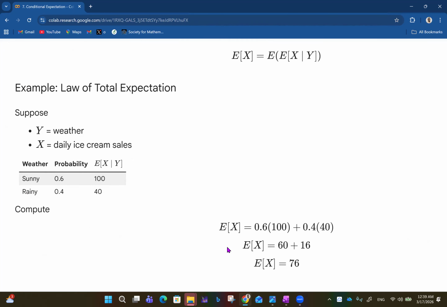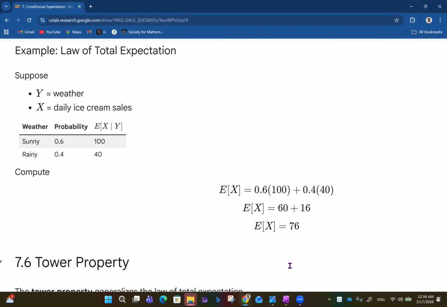So you compute the expected value of X as 0.6 times 100 plus 0.4 times 40, because that's simply the expected value of the expected value of X given Y. So you have 60 plus 16, and the expected value becomes 76. Based on this analysis, the expected ice cream sales given this particular situation will be 76.